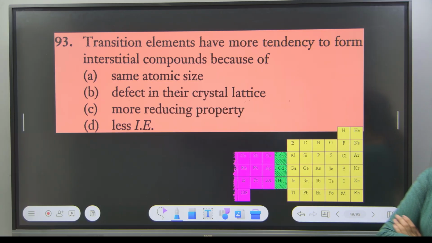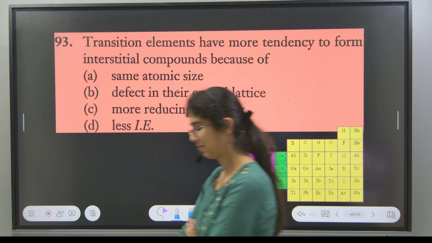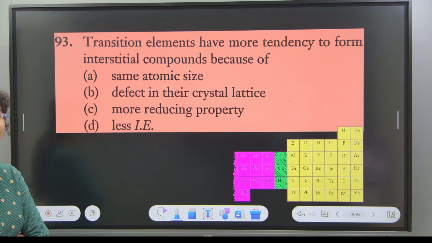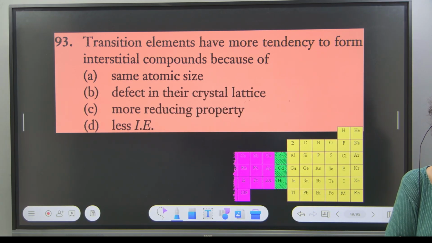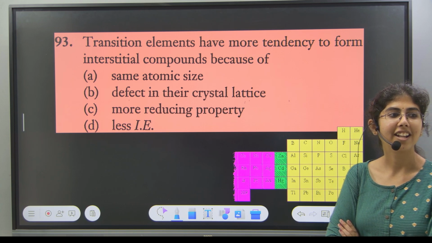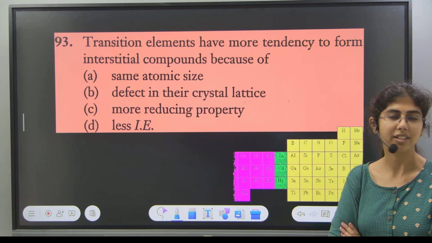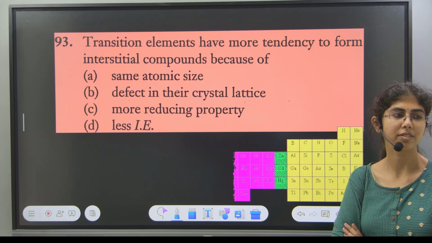Next. Transition elements have more tendency to form interstitial compounds because of... Option A, option B. I got your answers, A and B.